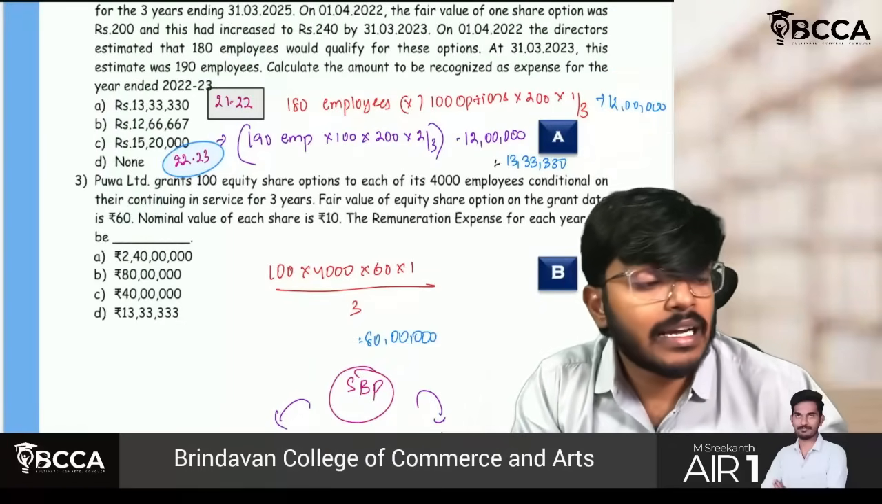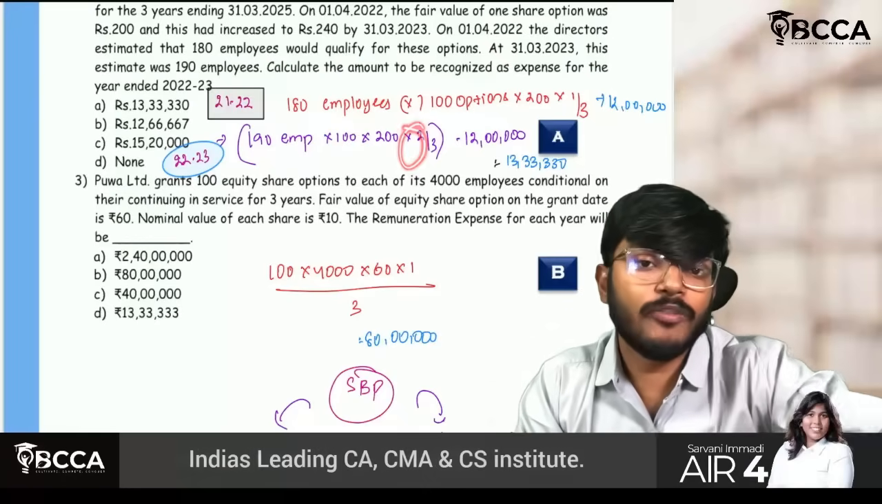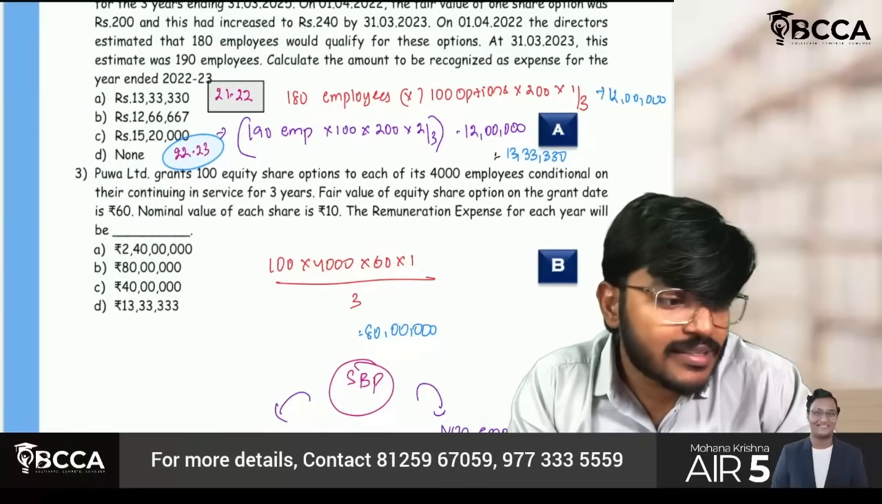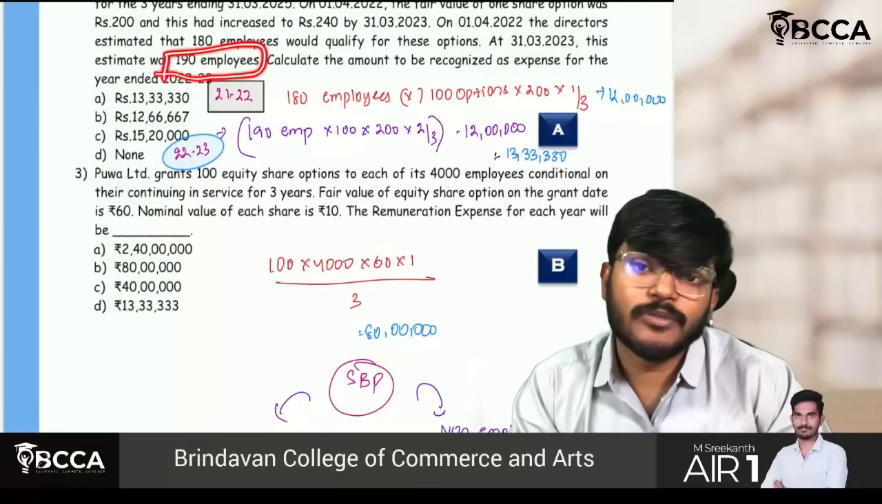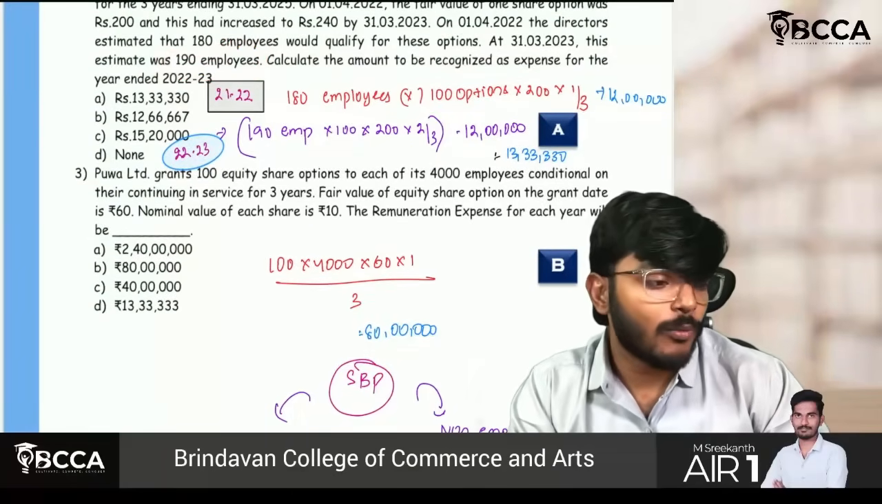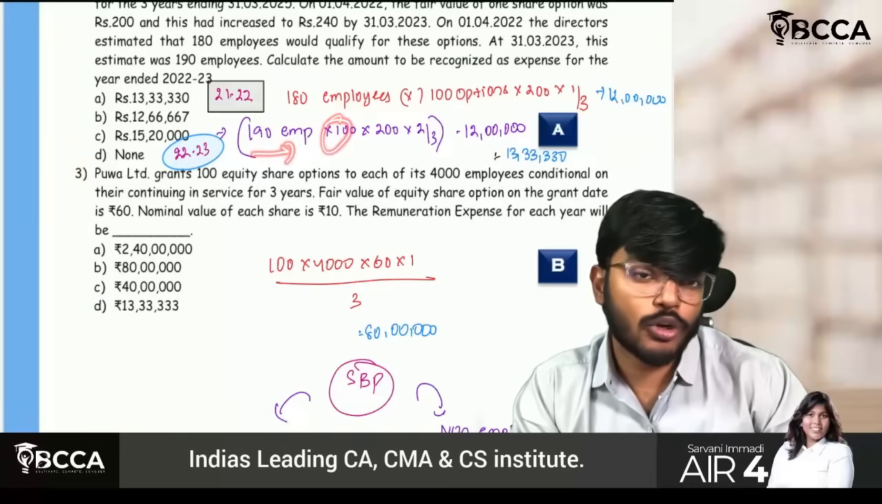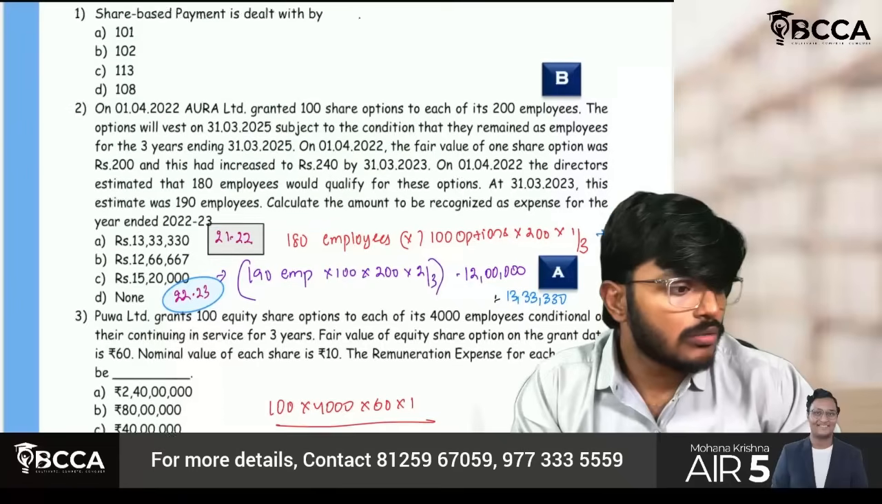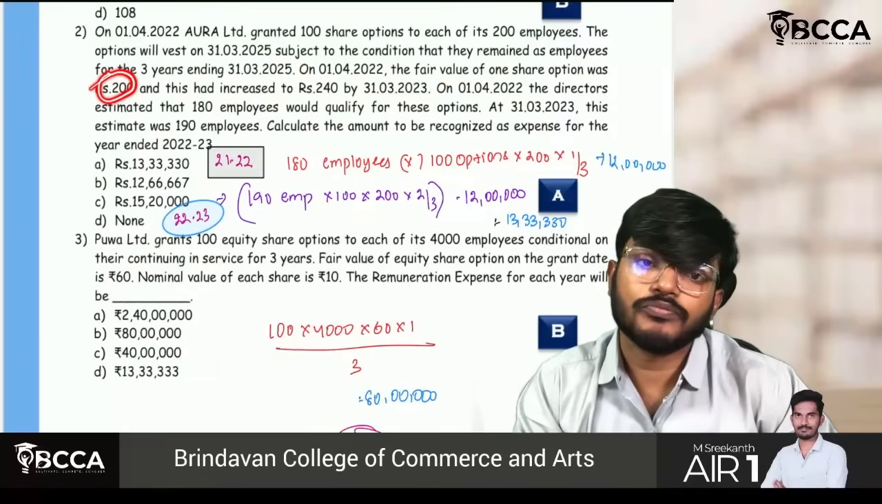But sir, in the current year, that means the second year, my expectation has changed. I am now expecting 190 employees will remain in the organization. So same formula: 190 employees into 100 number of stock options into 200. Sir, what is this 200? 200 is nothing but fair value.